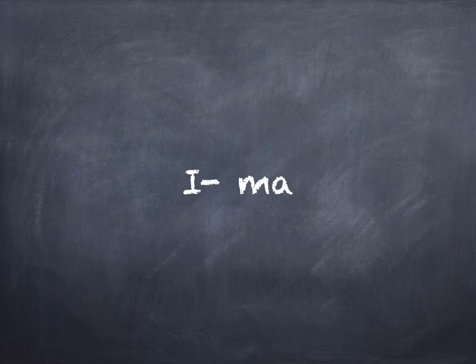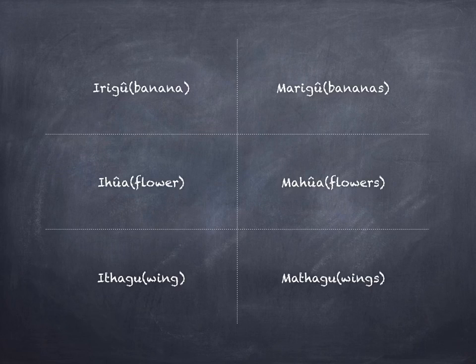Here we get into the examples. One banana is known as irigu, while many bananas then become marigu. Irigu for singular, marigu for plural. A single flower is known as ihua, while many of them then are known as mahua.